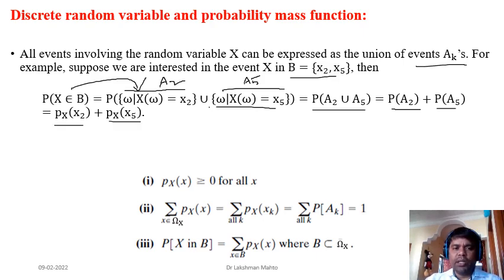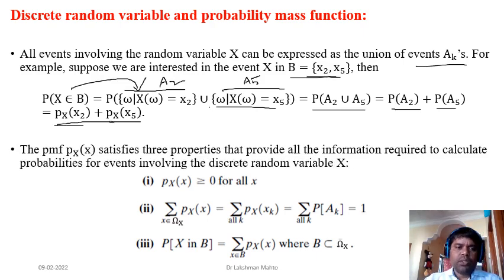So we do summation in order to calculate this probability. Before going further to an example, I would like to highlight a few properties of the probability mass function. The first property says that the probability mass function is always non-negative for any value of x. That means it must be greater than or equal to 0.